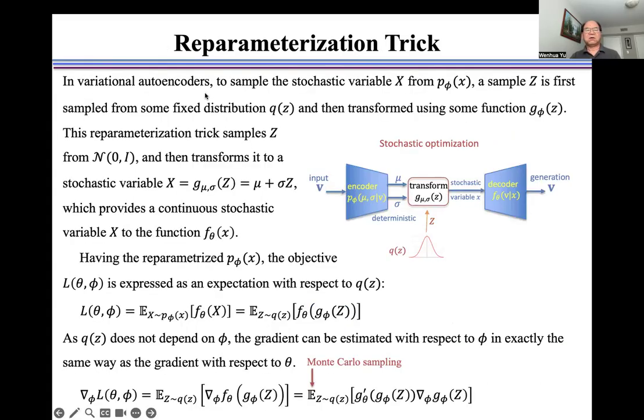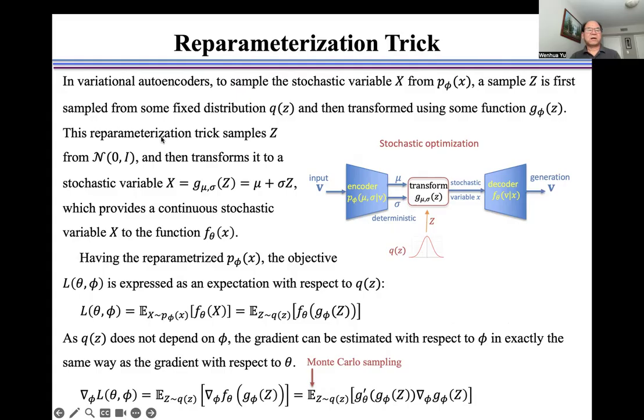In variational autoencoders, to sample the stochastic variable x from p_phi(x), a sample z is first sampled from some fixed distribution Q and then transformed using some function g_phi(z), as shown here.